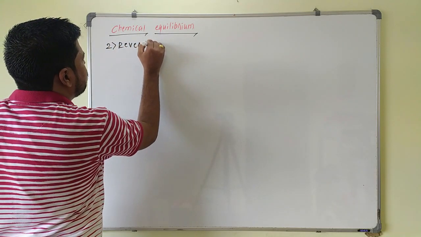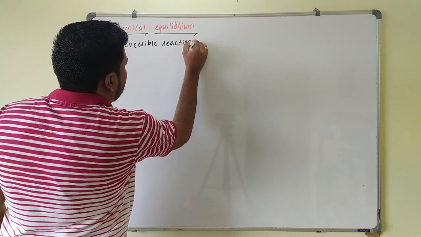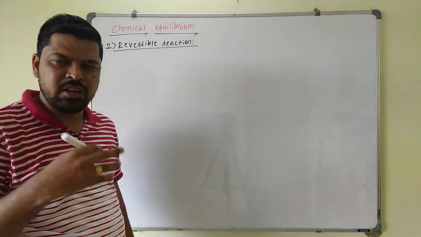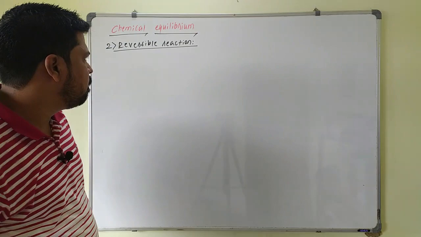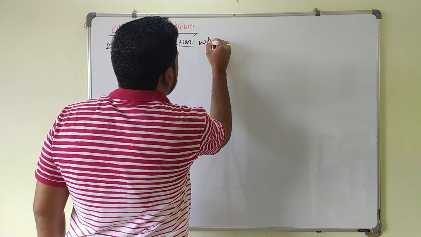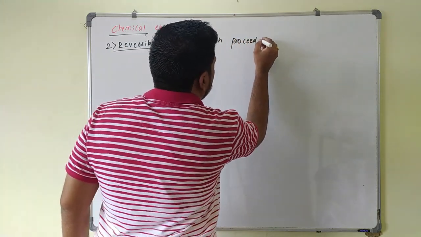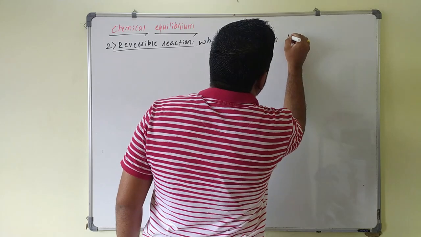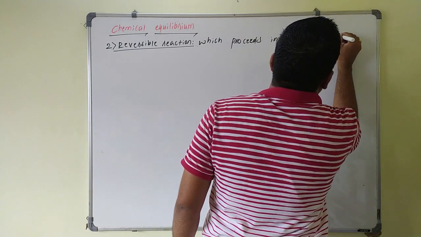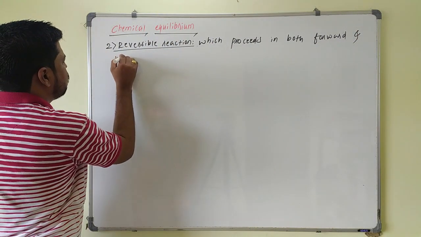Reversible reaction, for which we will discuss equilibrium. As the name indicates, this reversible reaction will take place in both the forward as well as the backward direction. So it proceeds in both forward and backward direction.